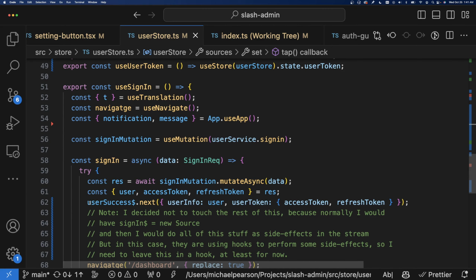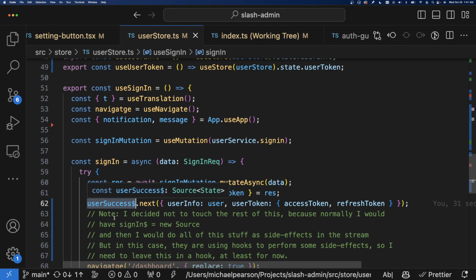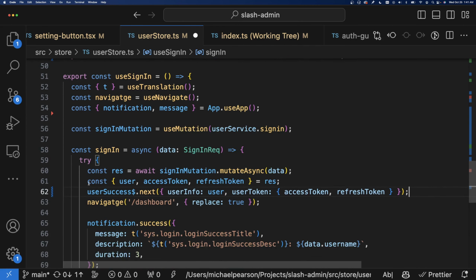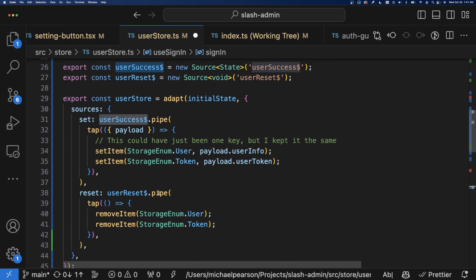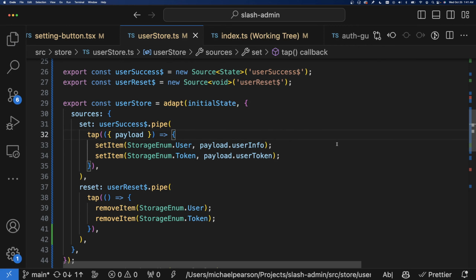Now instead of two state changes, this is an event. You signed in, that was successful. I should have called this sign in success. Anyway, I decided to have this be an event, and since it has two events, this is going to be a full callback function.